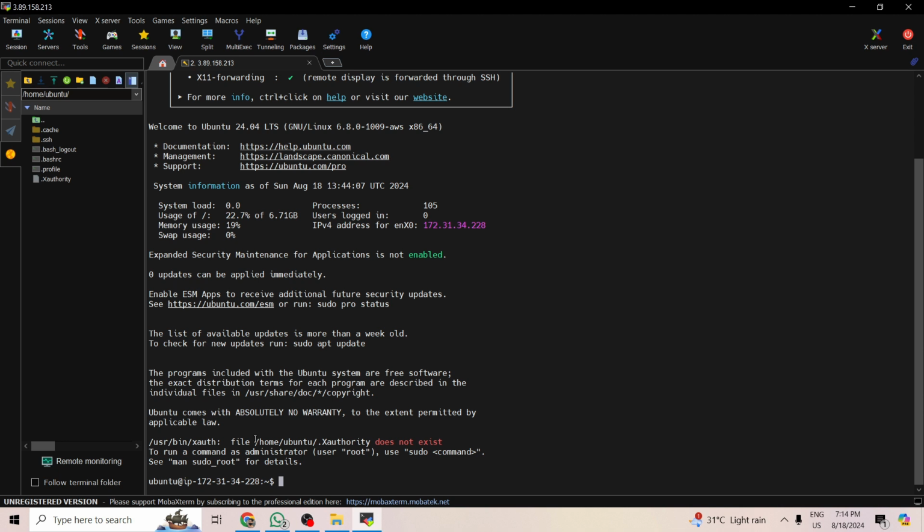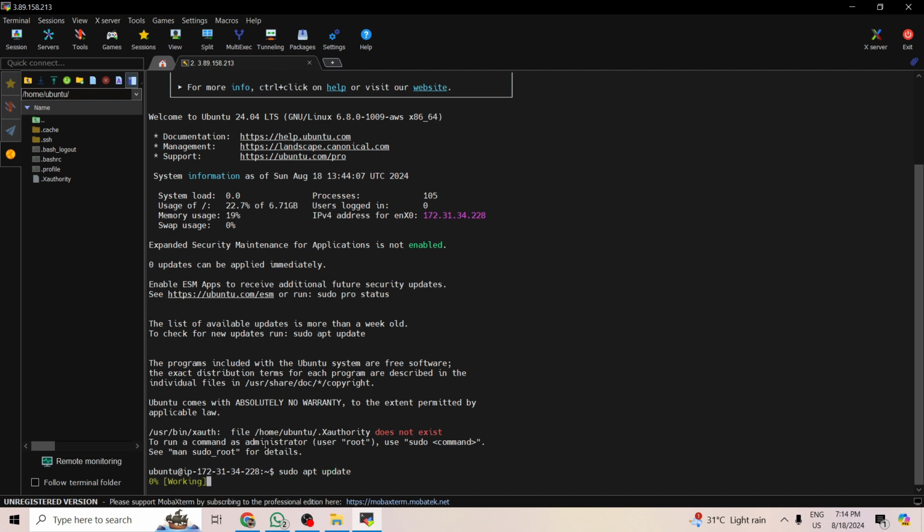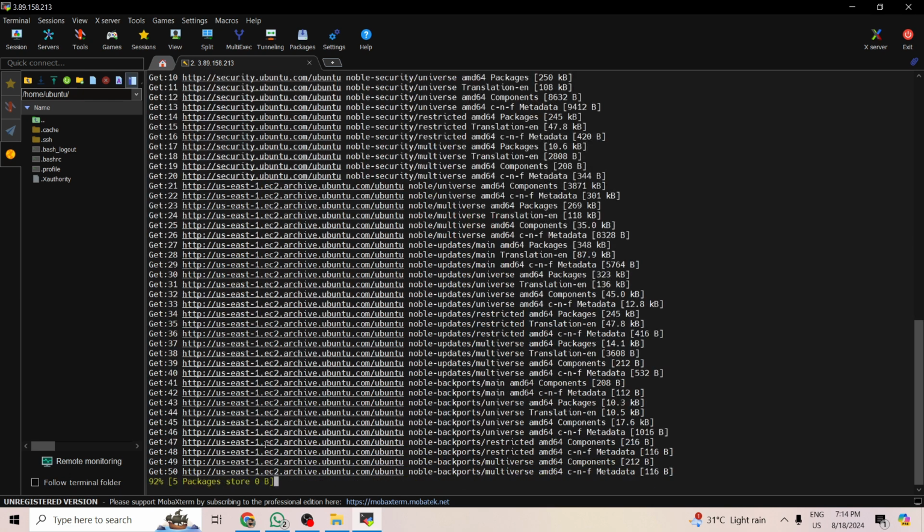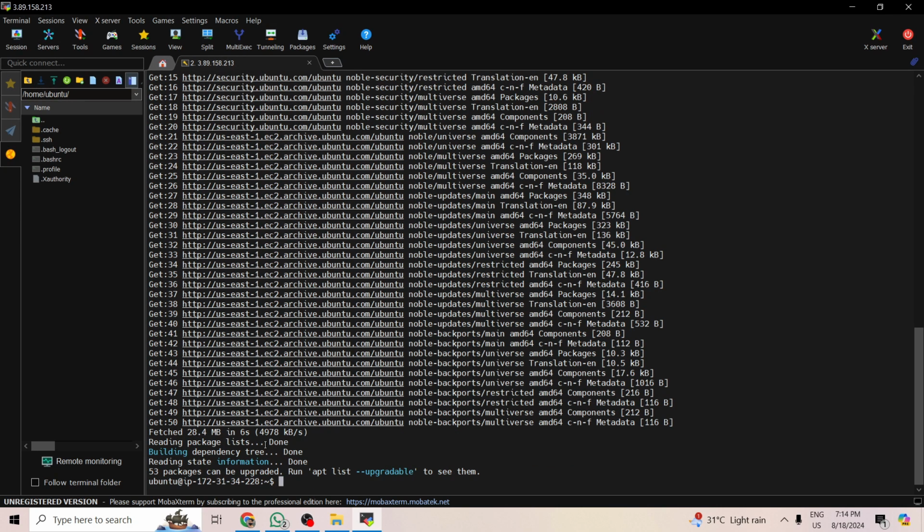So I am going to update it. For this you have to write sudo apt update. So now as you can see, our EC2 instance, which is Ubuntu, has been successfully updated, and now you can do whatever you want to do in your account.